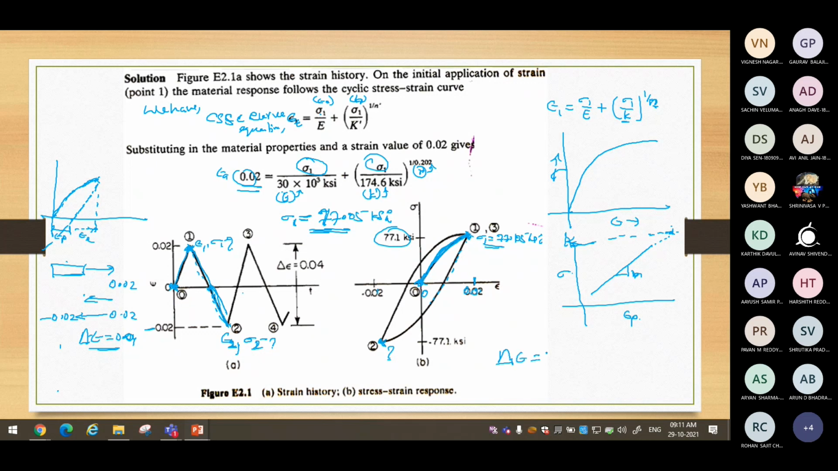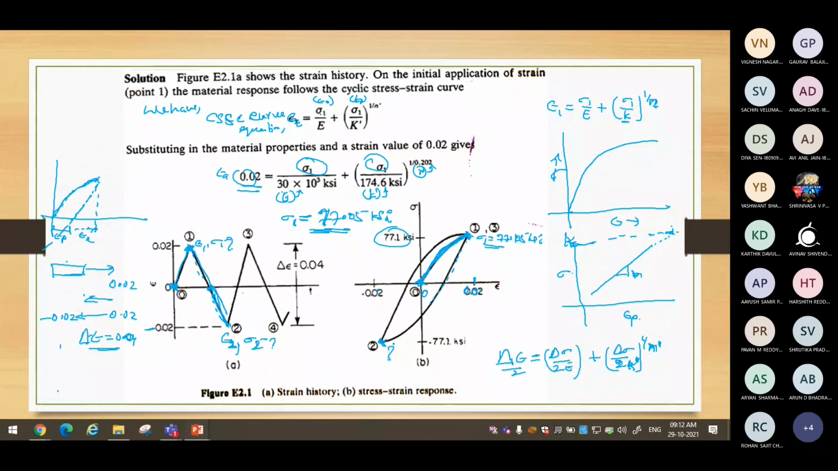Delta epsilon by 2 is equal to delta sigma by 2E plus delta sigma by 2K whole to the power 1 by N. Now here cyclic properties have been given, so we'll write this as K dash and N dash. Cyclic property. We have to use the cyclic property here because it is now cyclic load we are continuing.